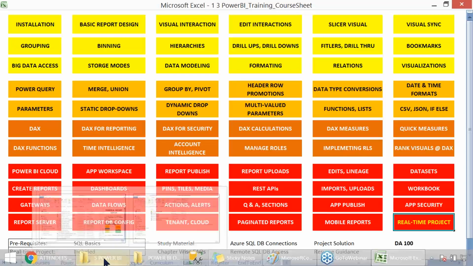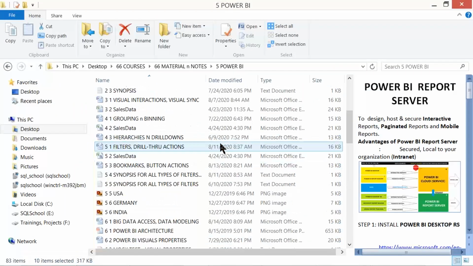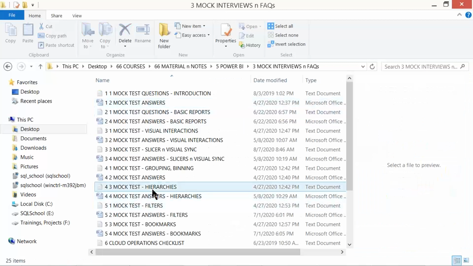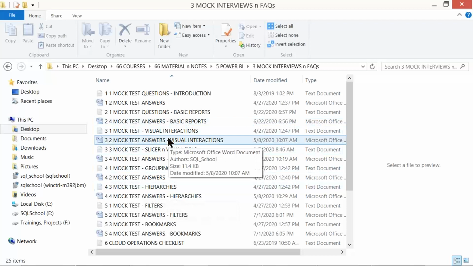In addition to that, we have day-wise mock tests throughout the course, through email, and the session notes of the actual classes, which you'll receive as usual.